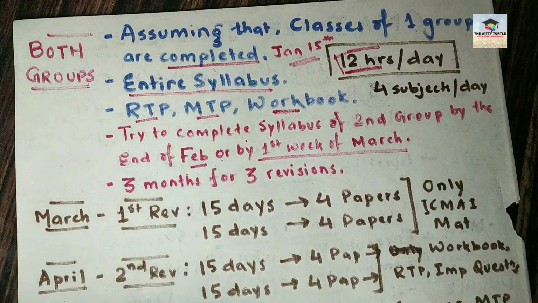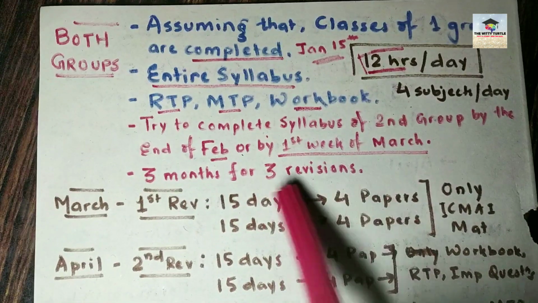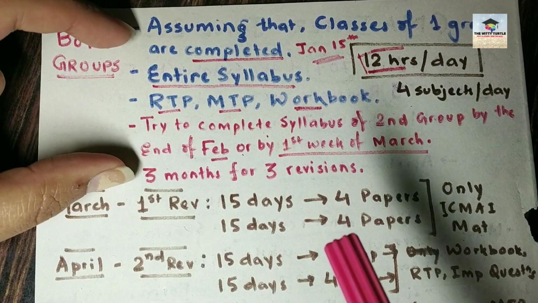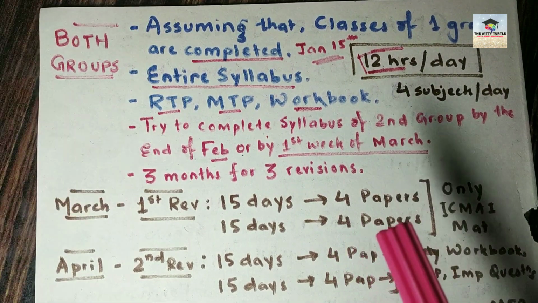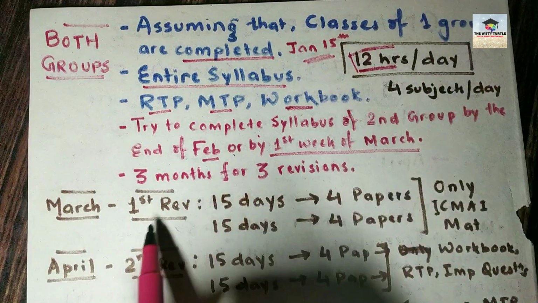कि मैंने ये जो चीज मैंने पढ़ा है ये मैंने कहाँ पढ़ा था, कौन से प्रोविजन में क्या था, लॉ में कौन से सेक्शंस थे, what all sections were there in the audit, and ये जो प्रोविजन है, ये जो, let's say, ceiling है, exemption ceiling या exemption limit, is this, was this in GST or was it in income tax? So to avoid that kind of confusion, you have to keep at least 3 months in your hand for 3 revisions, right? So यहाँ पर आप लोगों ने क्या कर लिया, पढ़ाई कर लिया, ठीक है. Your syllabus has been completed by the end of February. Now in the month of March, go for your first revision.